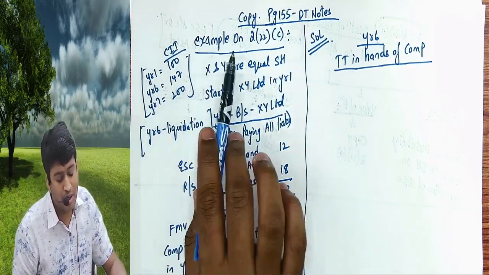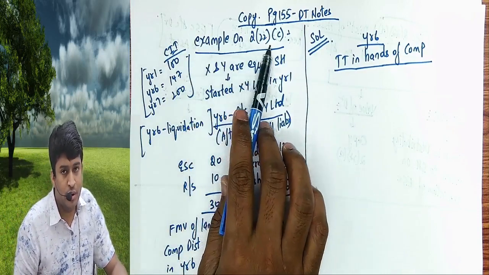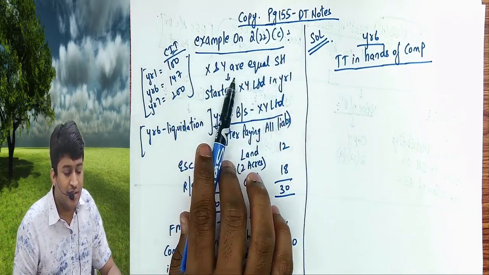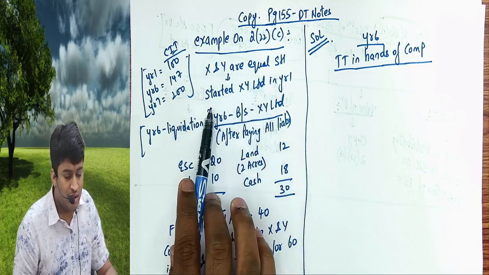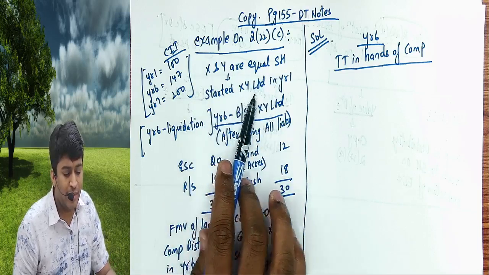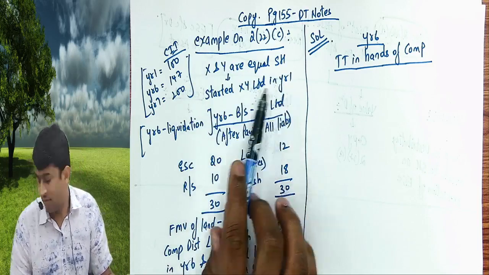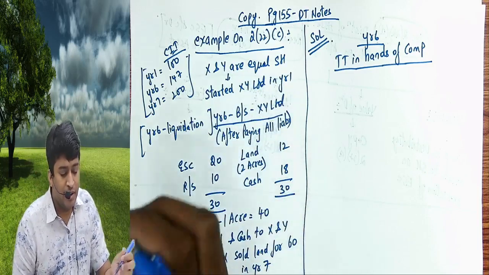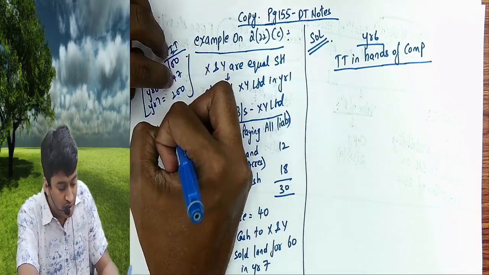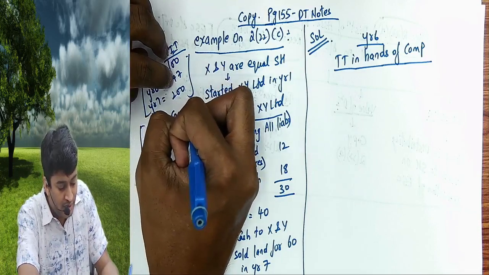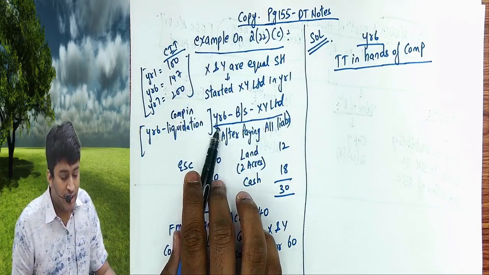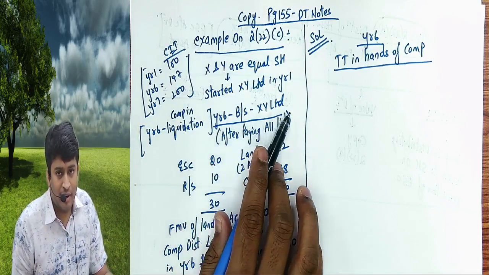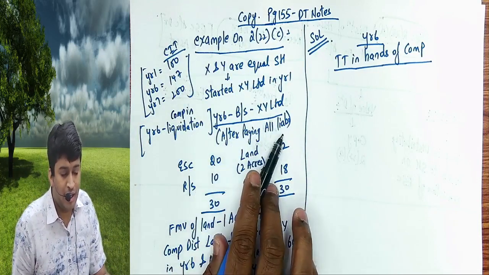Let's start the example. Example on 222C. X and Y are equal shareholders. Friends, they started a company called XY Limited in year 1. In year 6, company went into liquidation. This is the year 6 balance sheet of XY Limited after paying all the liabilities.